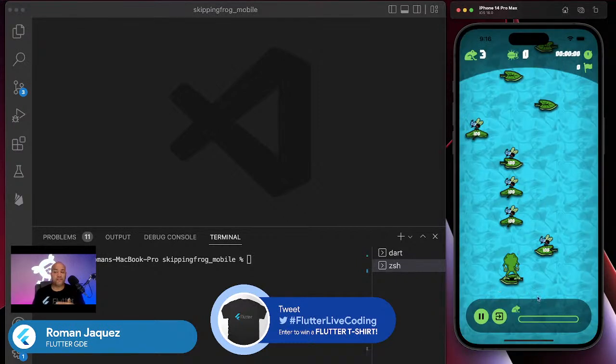Let me show you where we left it last time. I implemented a couple of things that I just wanted to show you. Look at this new implementation that I added at the bottom. Remember, we need to add the capabilities to pause the game and to exit the game at any point. And I added this cool thing. I just came up with it, and then I added it.